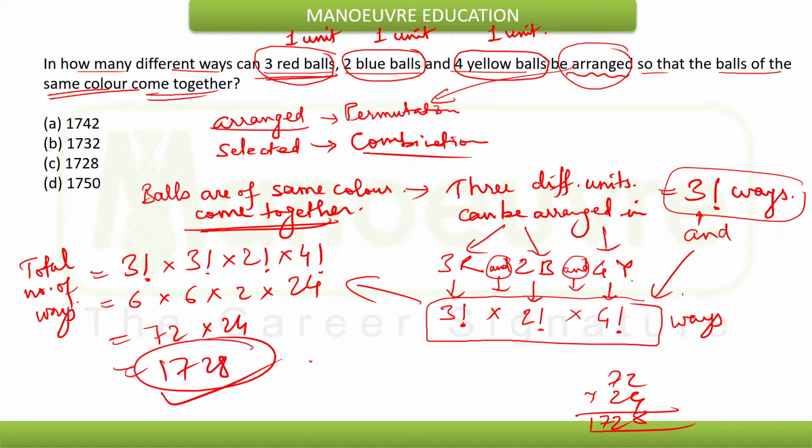Total ways will be 1728. Option C is the clear answer here. This was the example of permutation. I hope this example is clear to all of you.